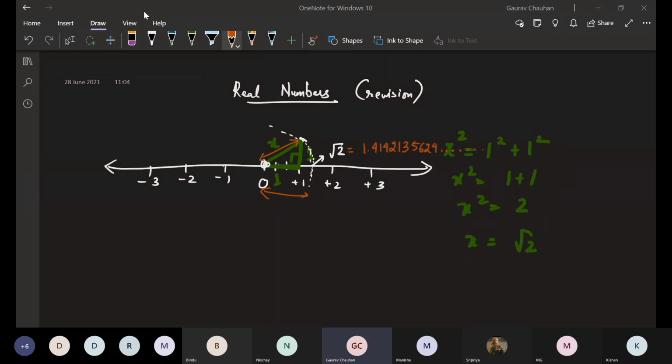But if you just Google right now, root 2, you can type square root of 2, or just type root 2 up to 100 decimal places. Guys, please mute yourself.